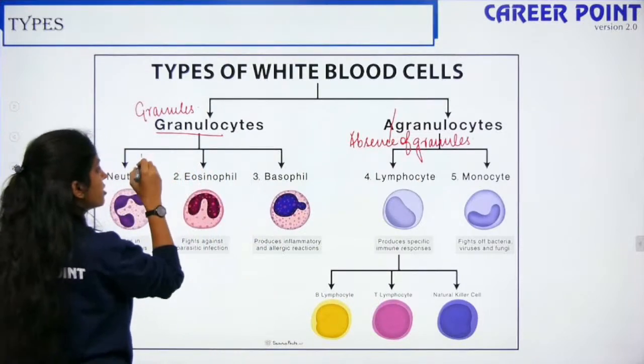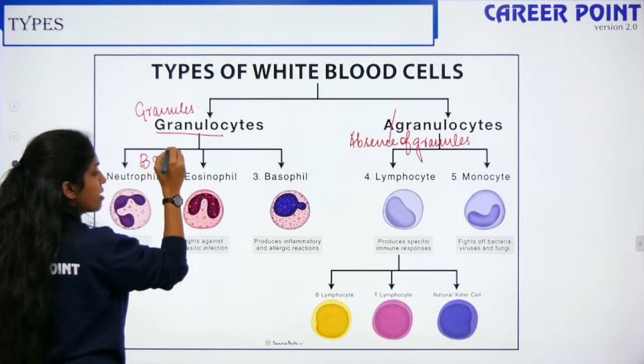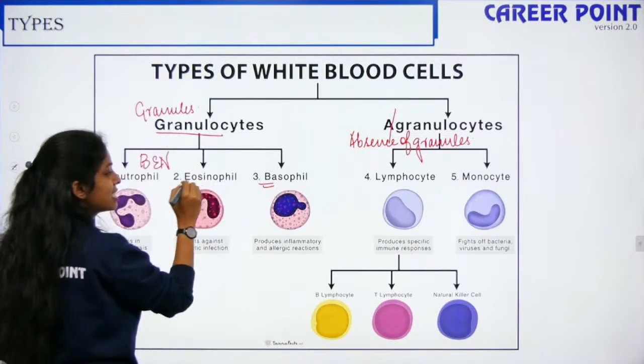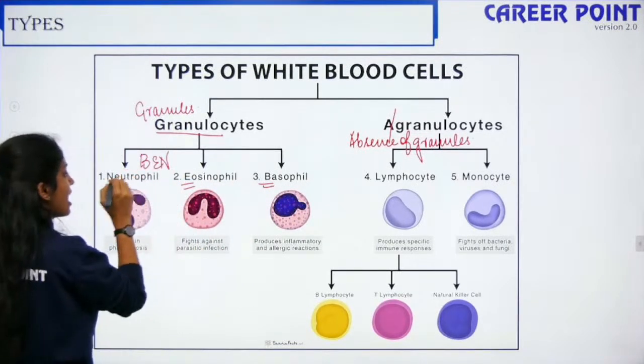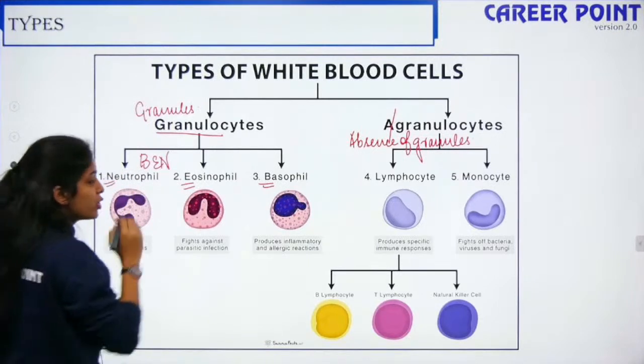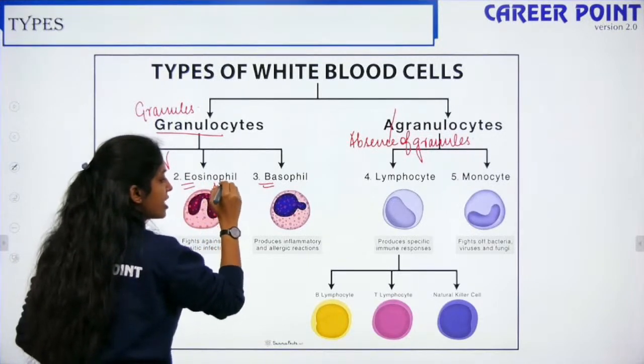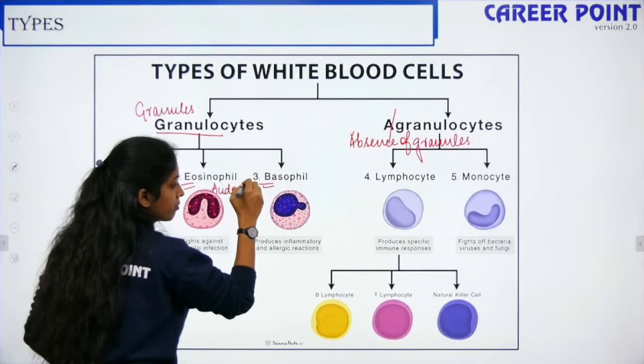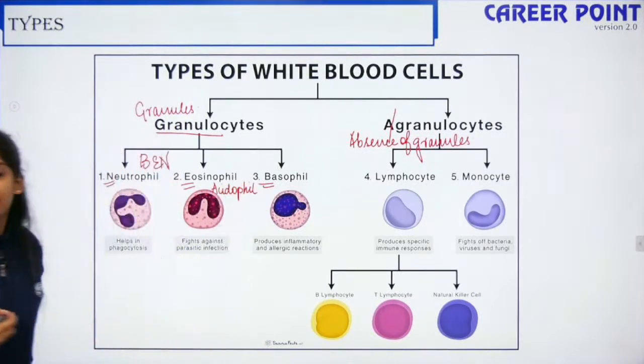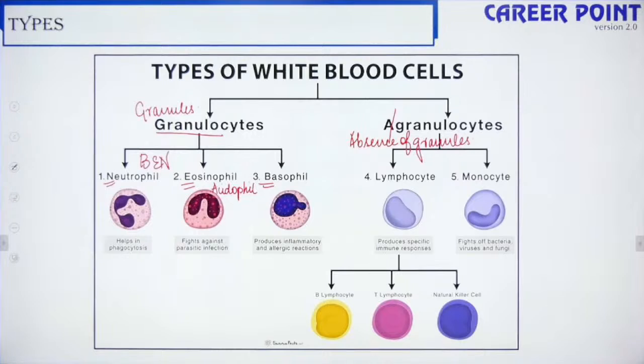You can remember this as Ben. B stands for basophil, E stands for eosinophil, and N stands for neutrophil. Eosinophil is also known as acidophil. You can call it Ben or Ban, both are the same. They come under granulocyte.